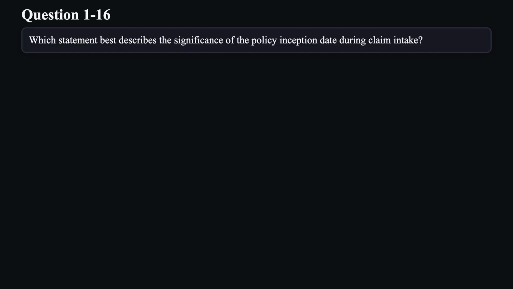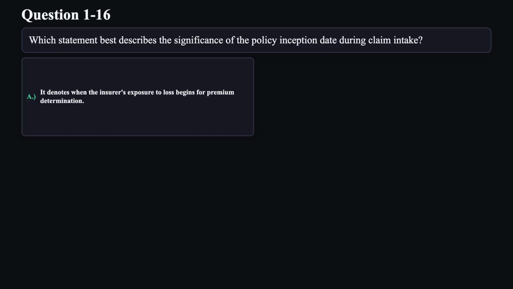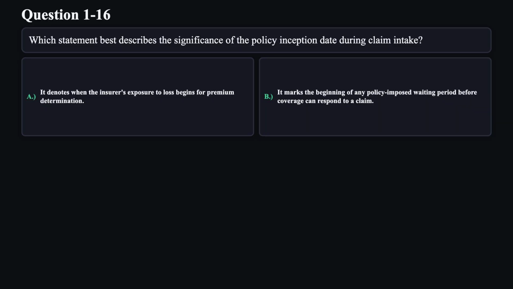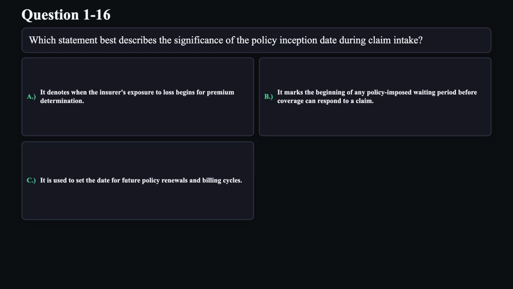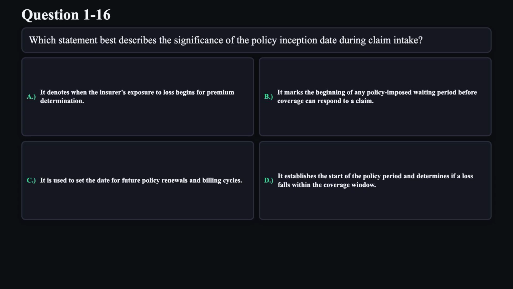Question 16. Which statement best describes the significance of the policy inception date during claim intake? A. It denotes when the insurer's exposure to loss begins for premium determination. B. It marks the beginning of any policy-imposed waiting period before coverage can respond to a claim. C. It is used to set the date for future policy renewals and billing cycles. D. It establishes the start of the policy period and determines if a loss falls within the coverage window.